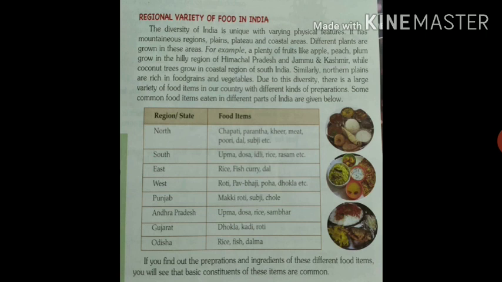So in the north part of our country: chapati, paratha, kheer, meat, puri, dal, sabji, etc. In the south: upma, dosa, idli, rice, rasam, etc. In the east: rice, fish curry, rasam, etc. East: rice, fish curry, dal, etc. West: roti, pav bhaji, poha, dhokla, etc.